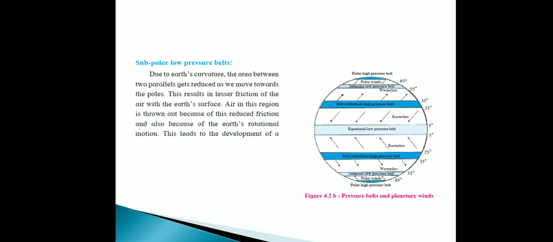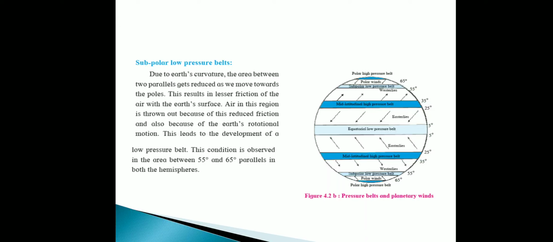Due to the earth's curvature, the area between two parallels gets reduced as we move towards the pole, and this results in less friction of the air with the earth's surface. Air in this region is thrown out because of this reduced friction and the earth's rotational motion. This leads to the development of a low pressure belt, and this condition is observed in the area between 55 degree to 65 degree parallel in both hemispheres.